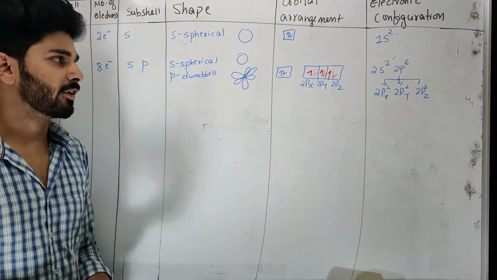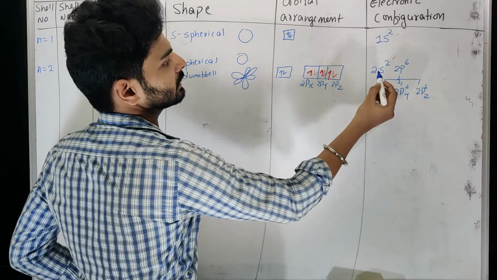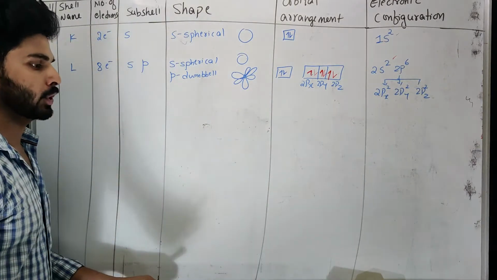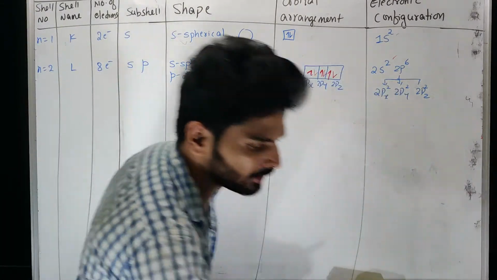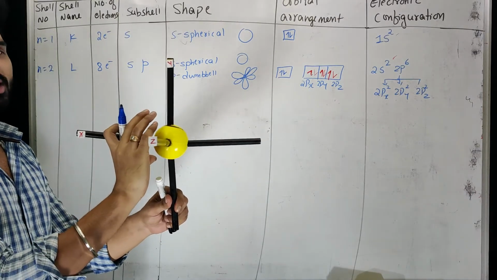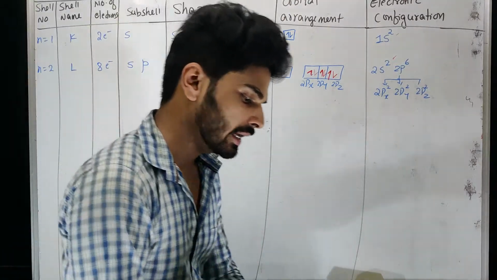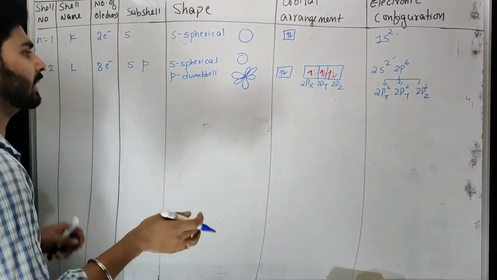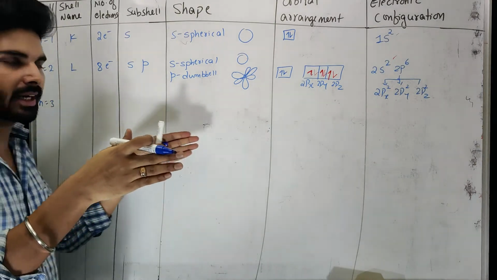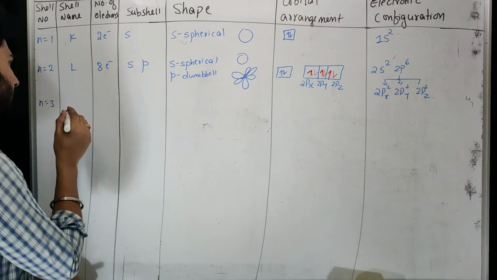Now let us move further. Once you fill 2 electrons in 1s, the next 2 electrons in 2s, and the next 6 electrons in 2p. So in the orbit you can fill 2 electrons in a spherical manner, another 2 electrons in a bigger spherical manner, and the next 6 electrons in a dumbbell manner, the way I showed. Next, the electrons will be considered under the third shell, because they have extended to a further level. Now as per the Bohr model, that comes under the third shell.